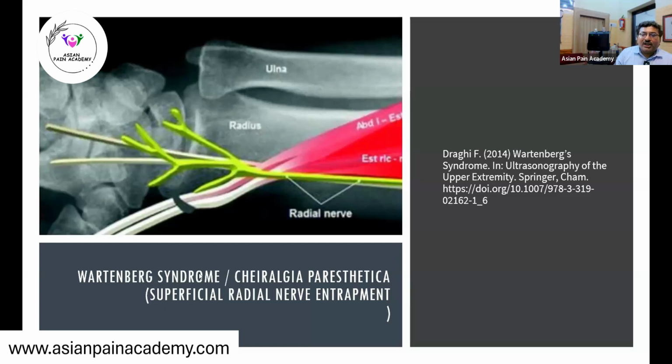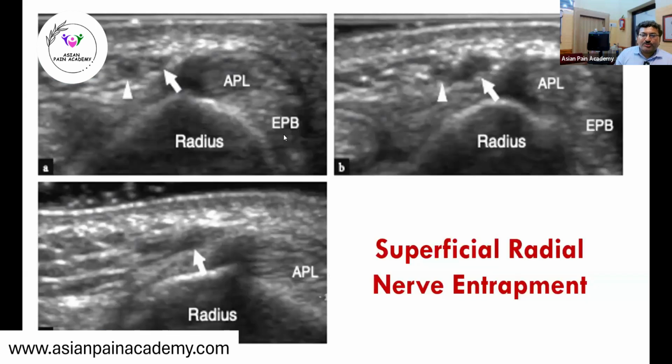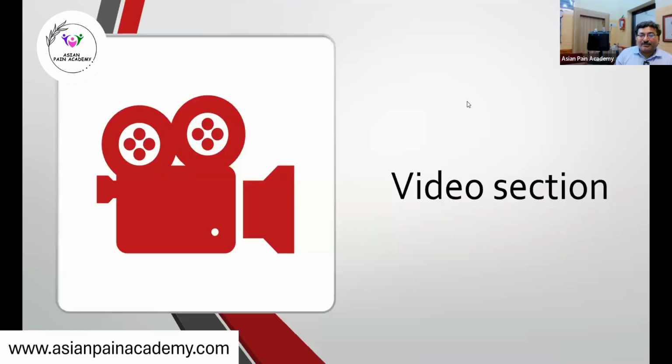Wartenberg syndrome, or cheiralgia paresthetica, is basically a compression of the superficial branch of the radial nerve. Here we can see which area will be numbed, and there is also neuropathic pain at this point. So there is a possibility of superficial radial nerve entrapment as well. But usually it is secondary to other causes compressing over the nerve, rather than a solitary entrapment.